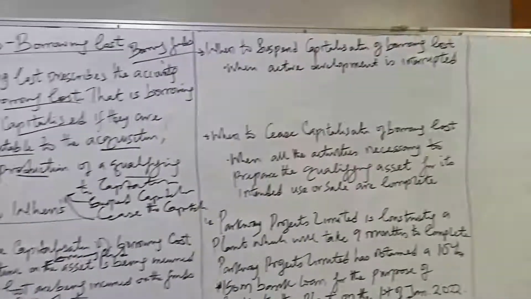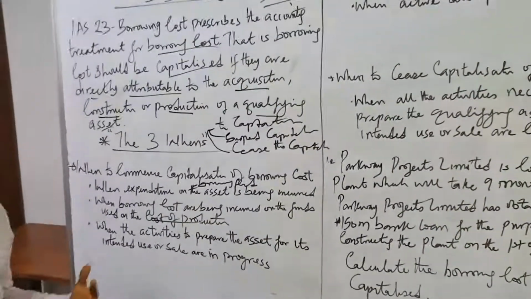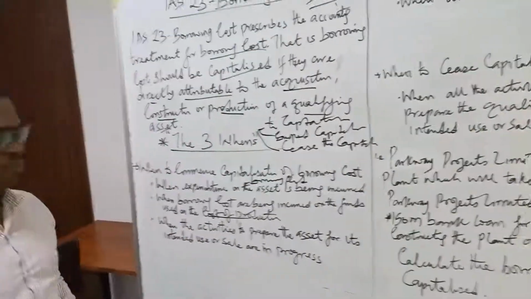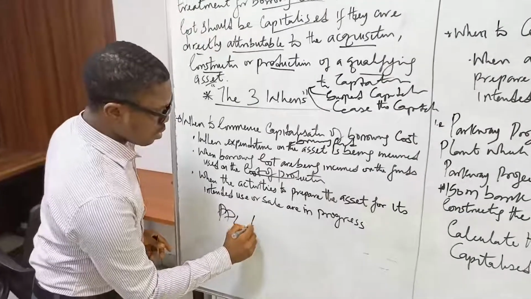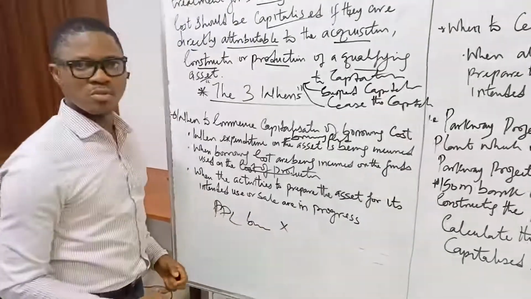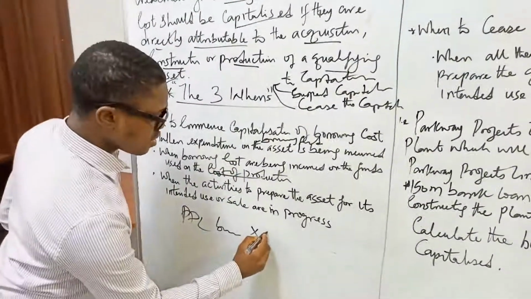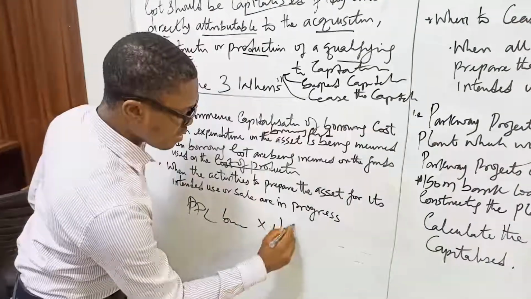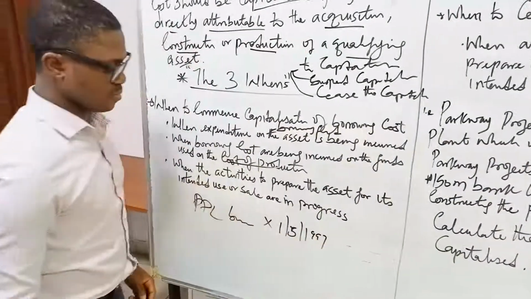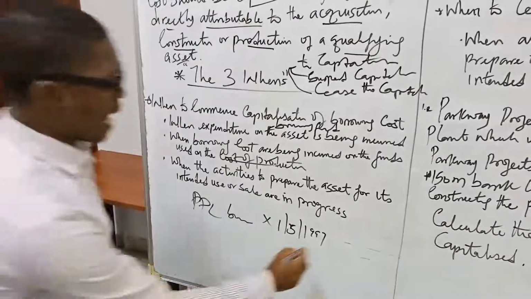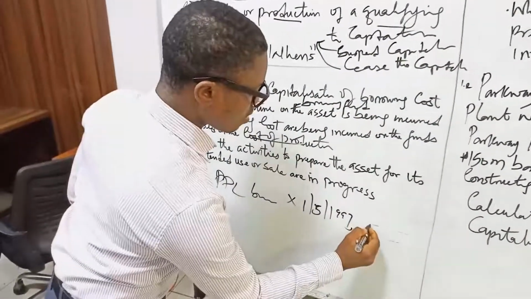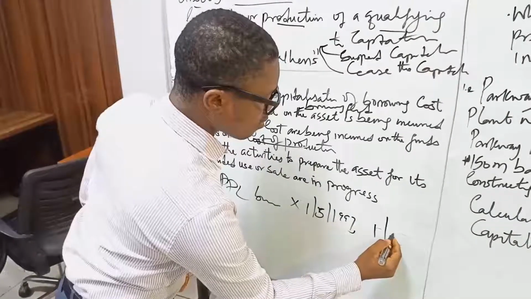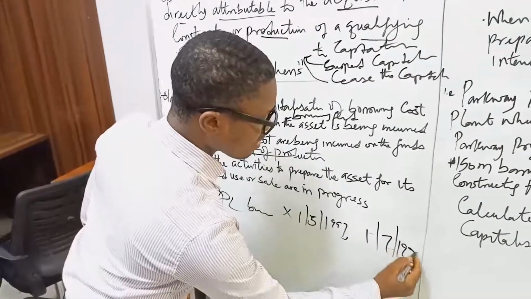So before we go to the second one, let me just paint one or two scenarios here. Say for example, PPL borrowed an X amount on the 1st of May 1997 and construction started 1st of July 1997.